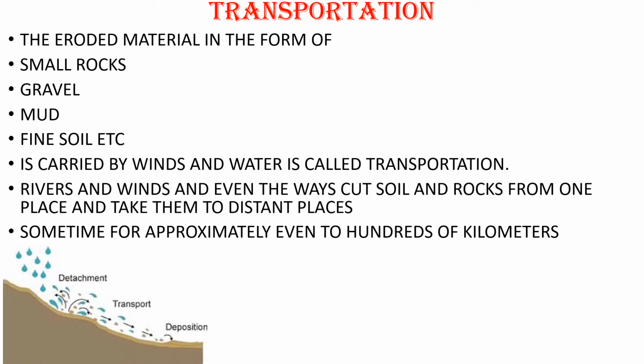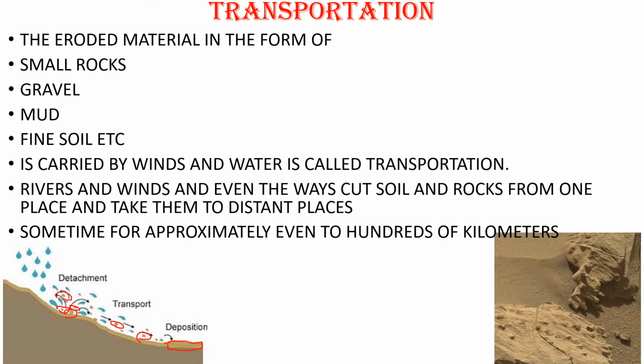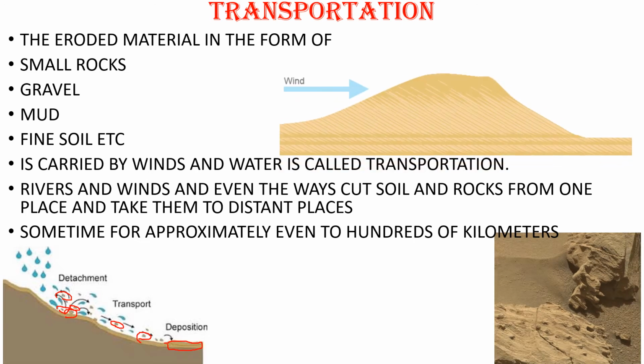See, detachment. Here you can see. See here, as soon as the water is falling, the small brown particles of soil are rising from the main part of the soil, and slowly it is being transported by the water, and here it is deposited. Okay, so this is called transportation. What is it, nanna? Transportation. And this is eroded soil, eroded rock. Okay, this is the image of an eroded rock.